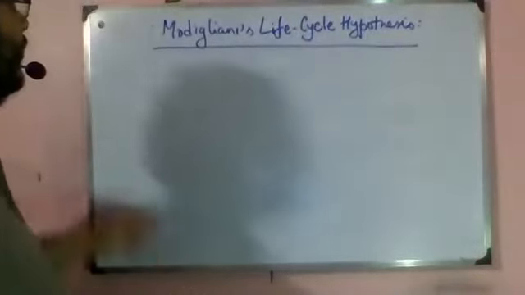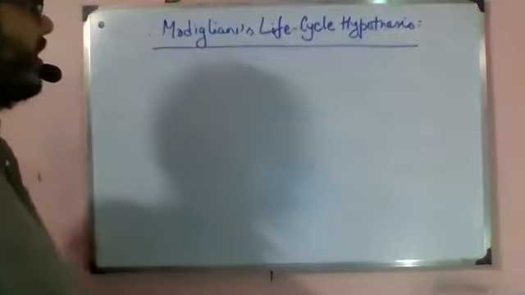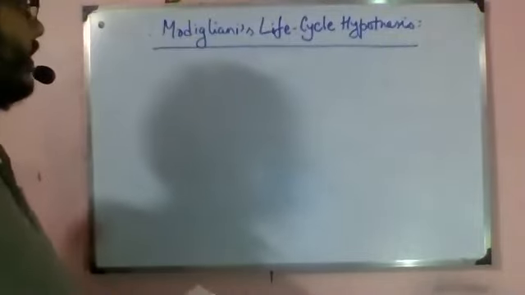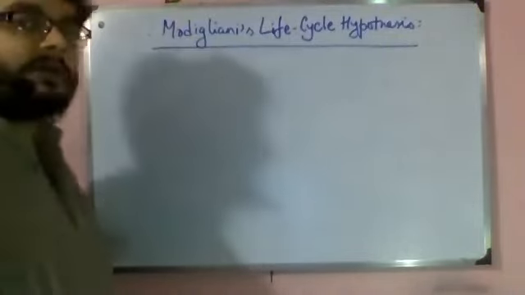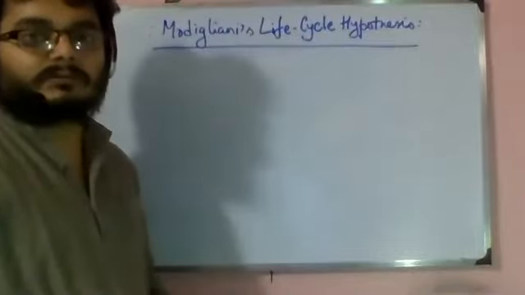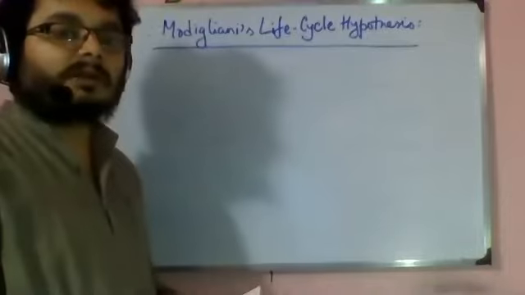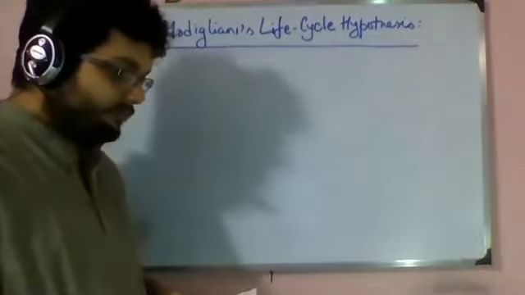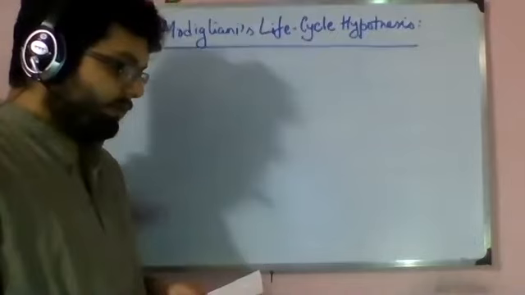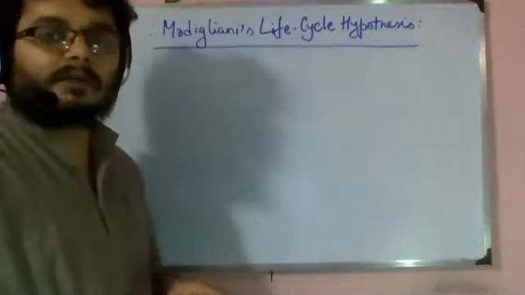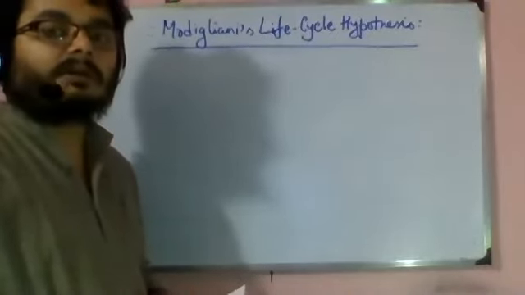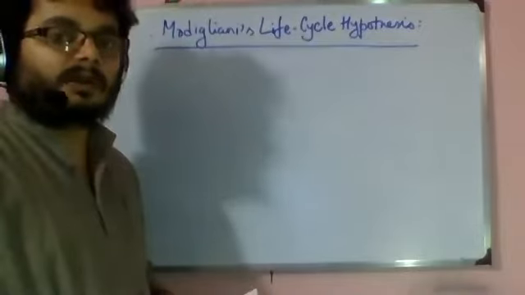Today we will start with Modigliani's life cycle hypothesis, and then we will go into the other three models of consumption. Before going into Modigliani, I will just write something down which we kind of silently passed when we were studying Fisher's intertemporal choice.